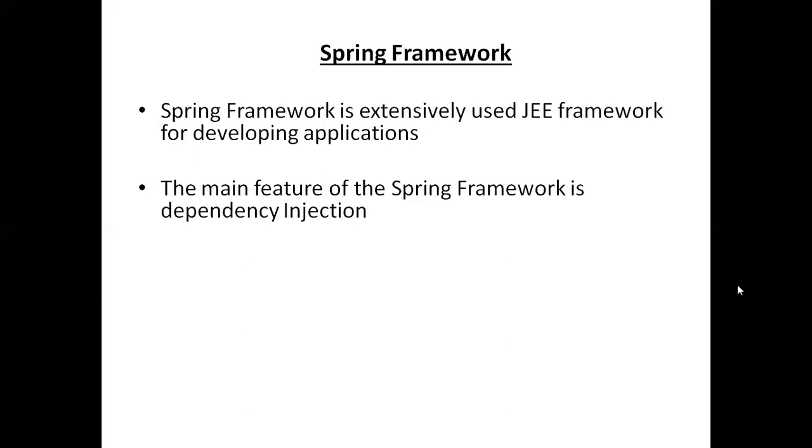Now here, what is the target object? The target object is the car object. What is the dependent object? The dependent object is the engine object. Injecting the engine object into the car class is nothing but dependency injection. The process of injecting a dependent object into a target object is called dependency injection.